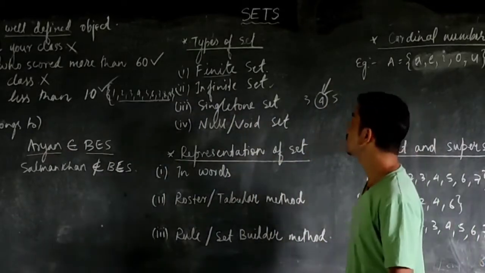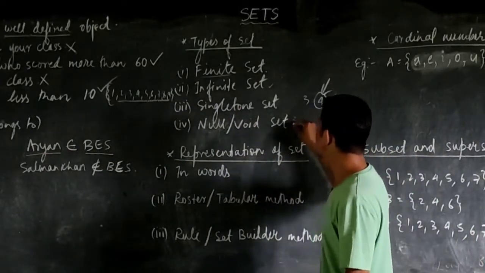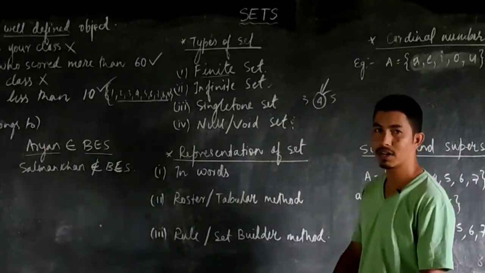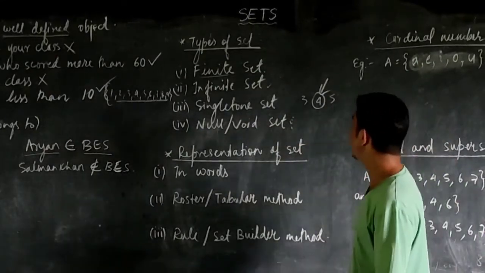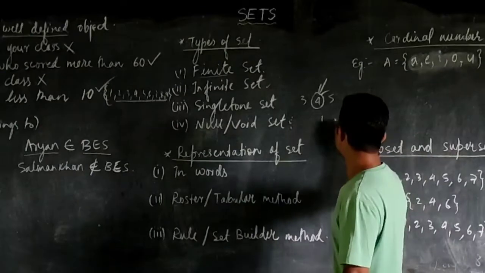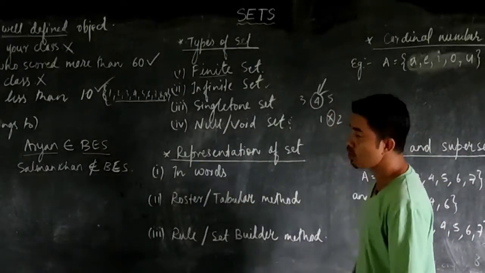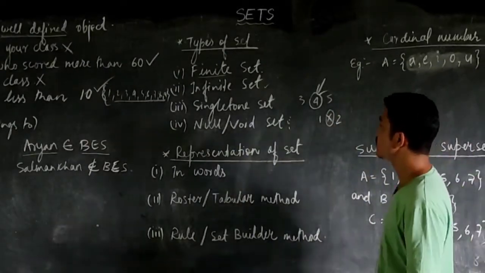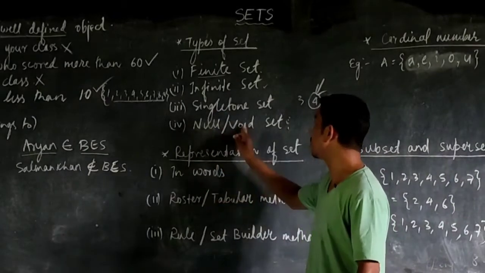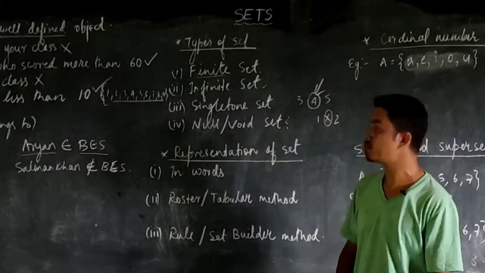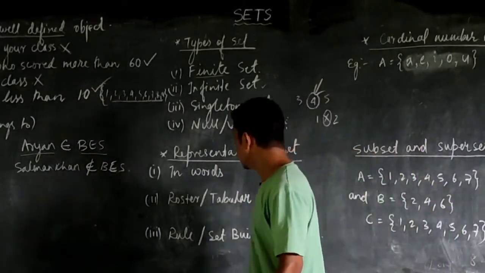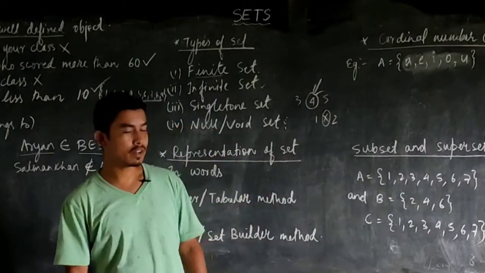Now coming to the null set or void set, what does it mean? It means that this set contains no element in it. For example, if I say a natural number between 1 and 2, there is no natural number between 1 and 2. So such sets are said to be a null set, void set, or even we can call it an empty set.